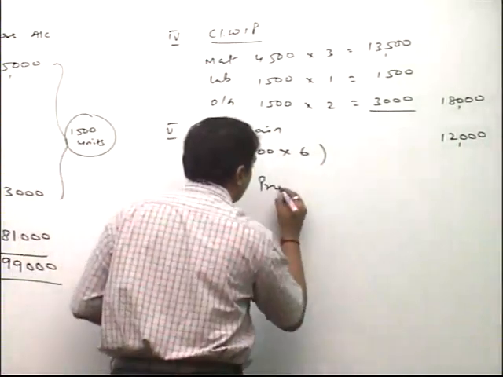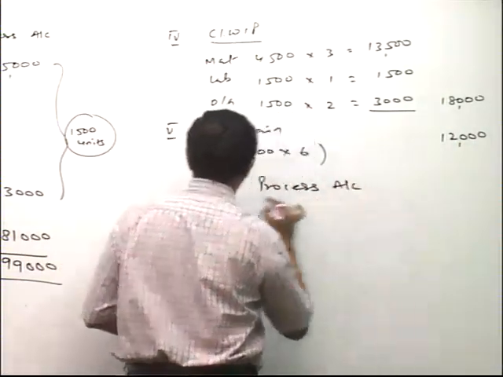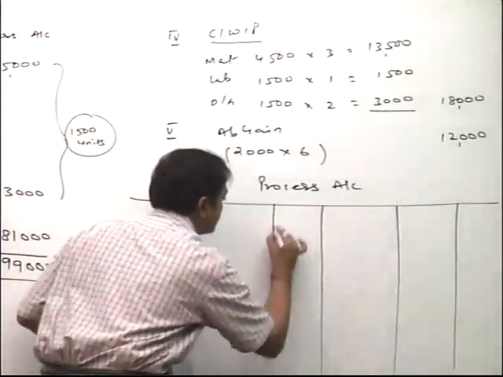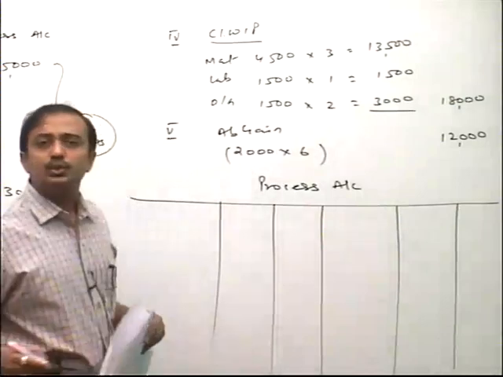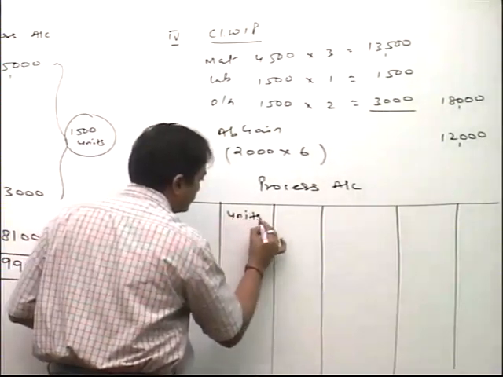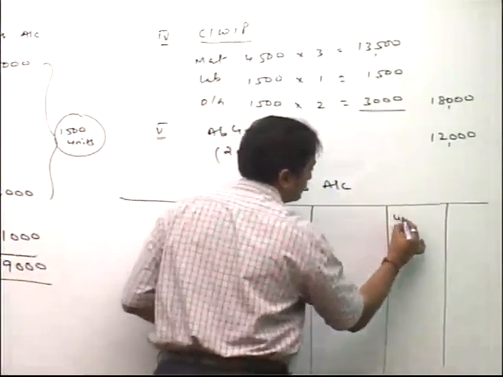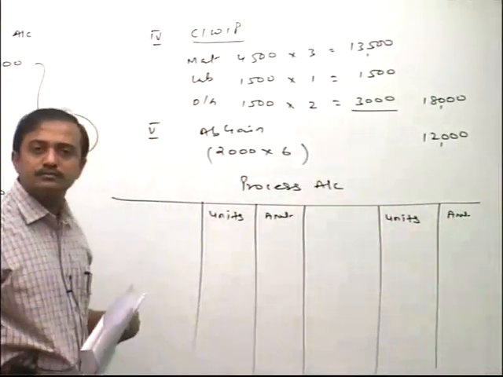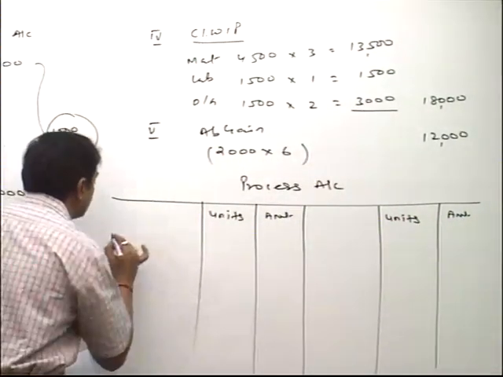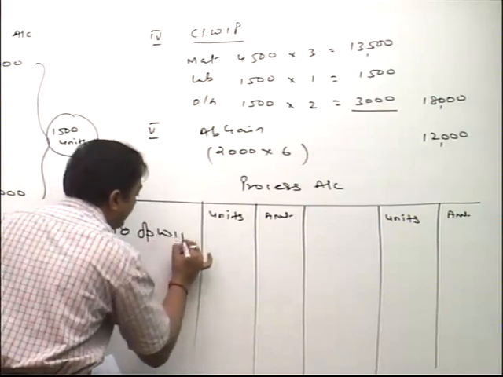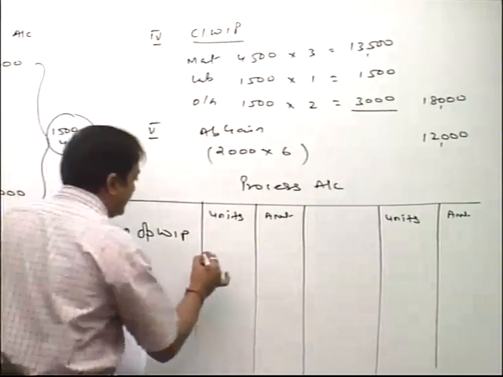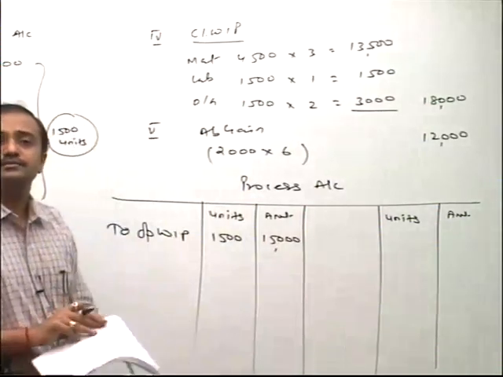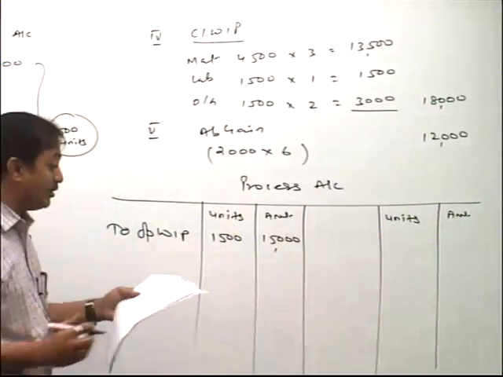This is the process account. Two columns, friends: units and amount. Ready? Tell me, friends, opening WIP. How many units, friends? 1,500. Against that, cost 15,000. After that, one by one we debit the cost.